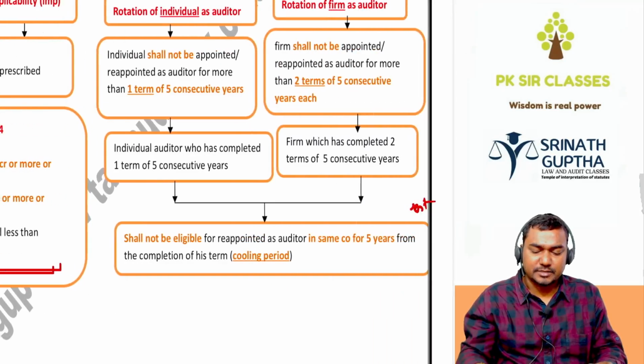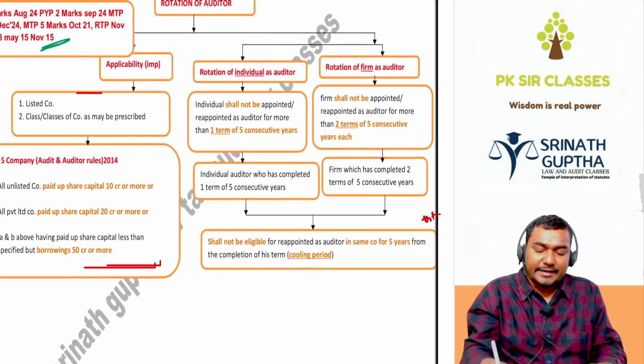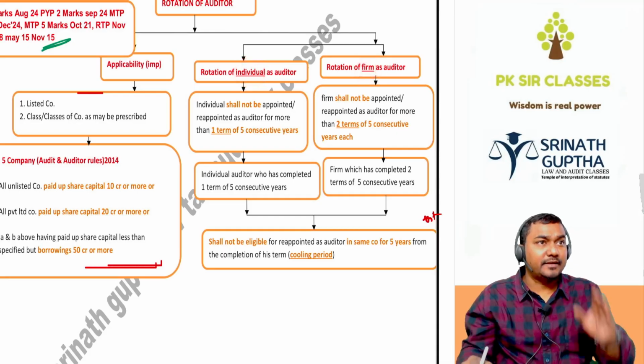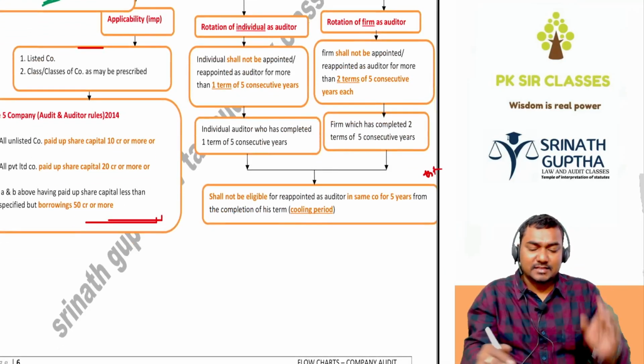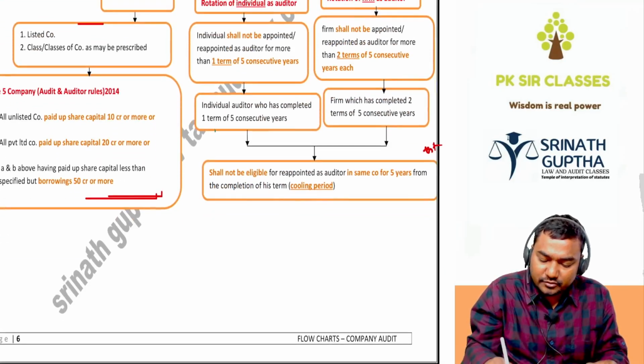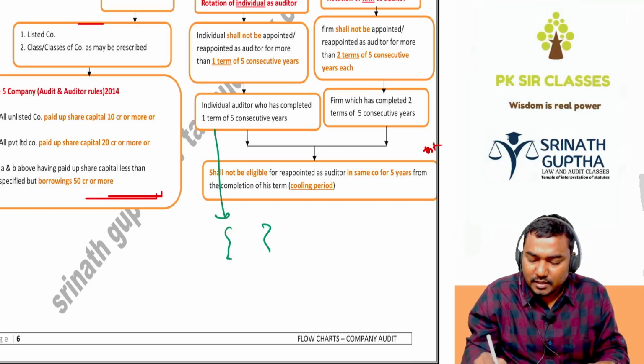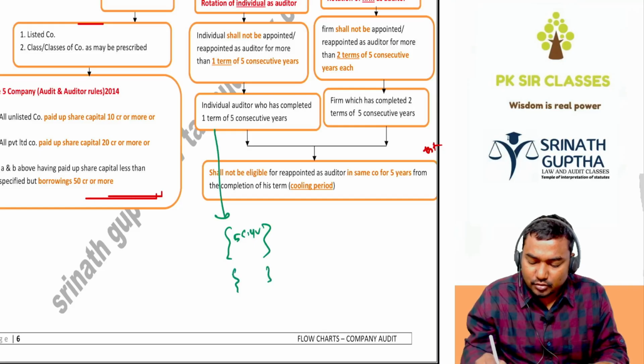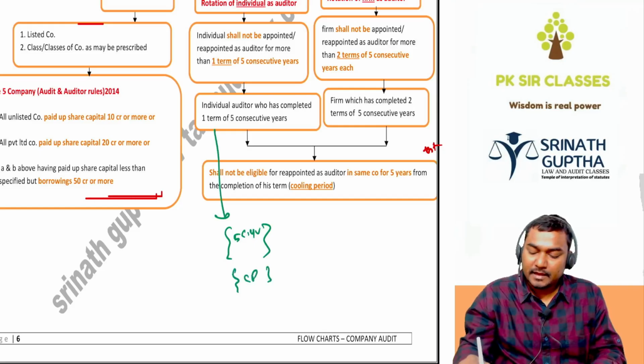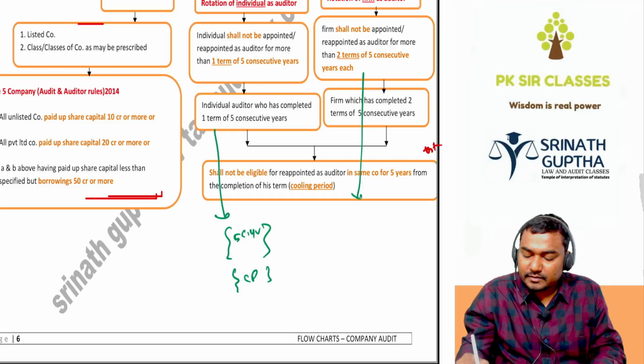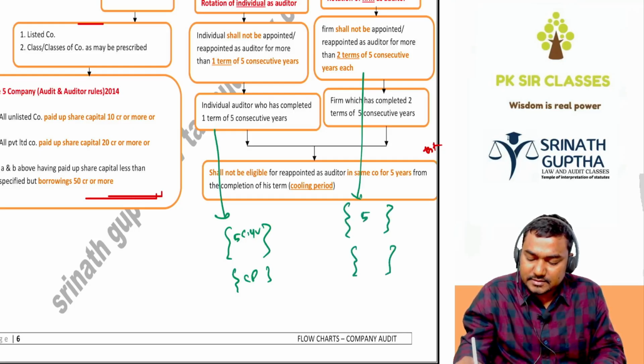So what is the meaning of rotation, beta? If you're appointing an individual as an auditor, he can act as an auditor for one term of 5 consecutive years. Next 5 years cooling period, he cannot be appointed. If you're appointing the firm as an auditor, they can act as the auditors for the same company for 2 terms of 5 consecutive years.